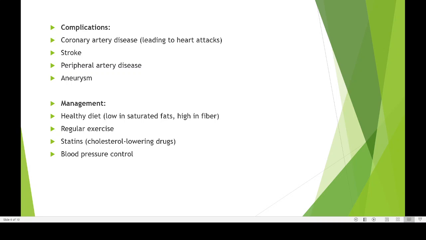These nuts are all rich in fiber. Nuts also have a lot of medicinal properties and beneficial health effects. So if you are taking a lot of fiber, that is good for you. Then regular exercise. This is something you can practice right from your young age onwards because it keeps you healthy.